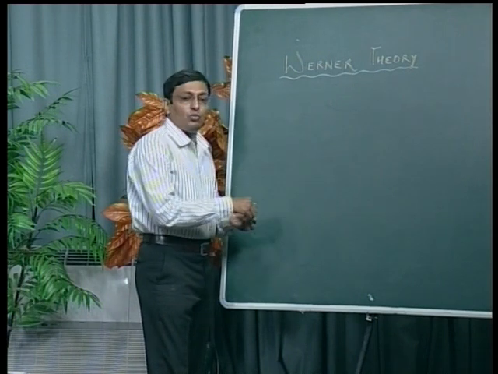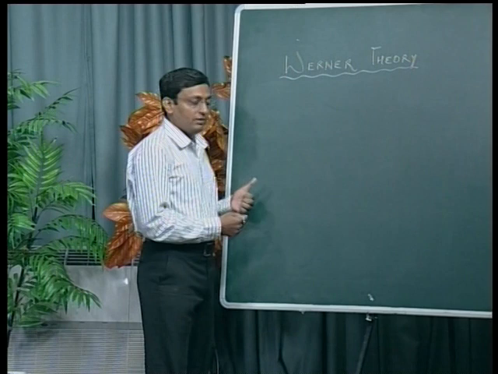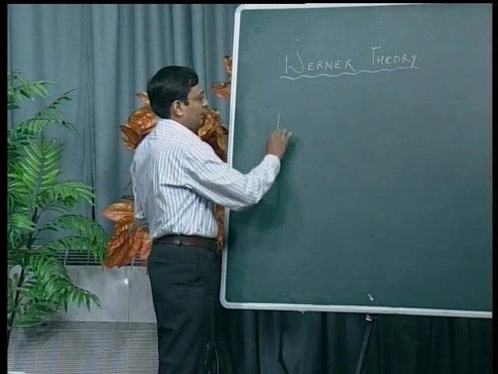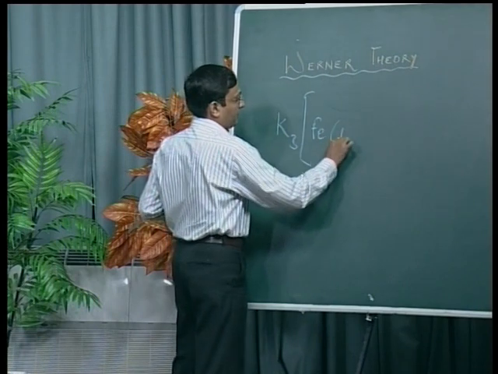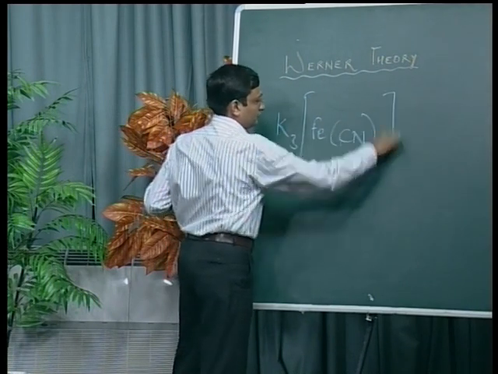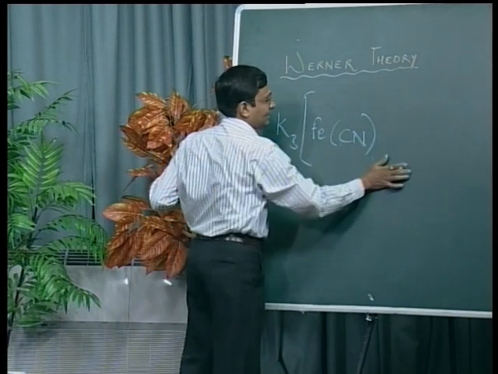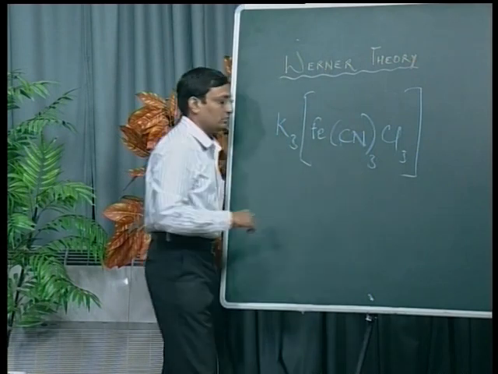Now, how to calculate the oxidation state of the central metal ion? I am giving only one example. I am giving one example of a mixed ligand complex compound.